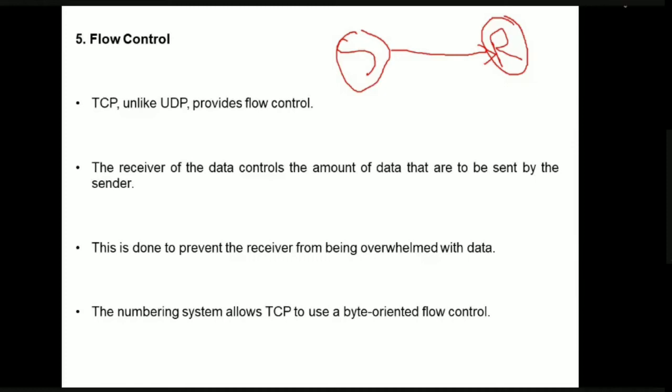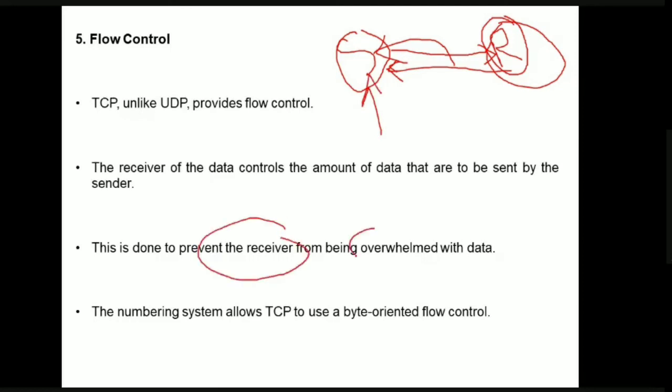So now the receiver will send some notification to the sender: please don't send the information that fast, because I am unable to process this information. This notification is called flow control. That is, the receiver of this data is going to control the amount of data which should be sent by the sender. We do this to prevent the receiver from being overwhelmed with a large amount of data.